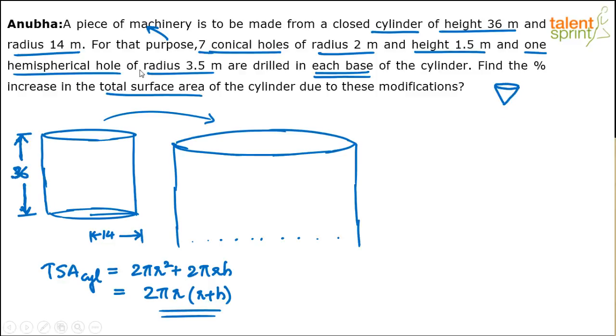How will a hemispherical hole look? Hemispherical hole. You understand? So basically, if I check the top view of the cylinder, you will find that there are 7 such conical holes. So there will be a hole like this here, and inside the hole the shape is going to be like that of a cone.